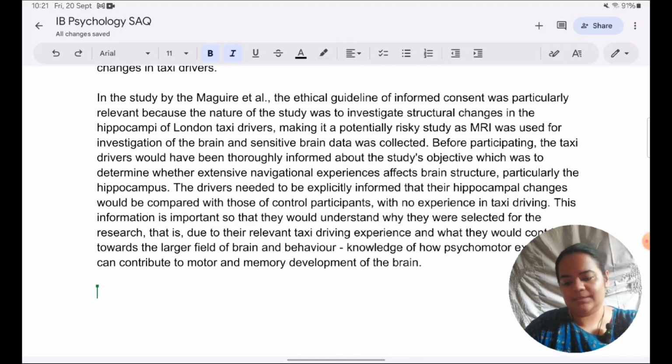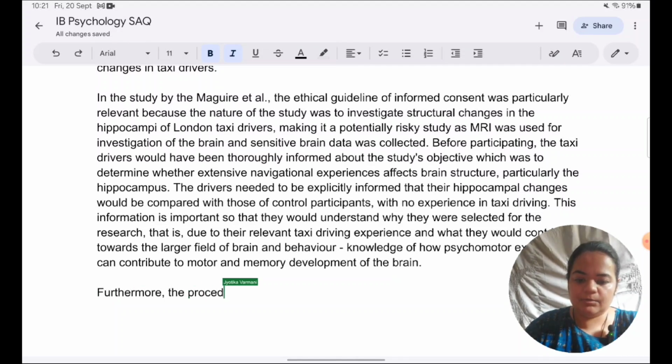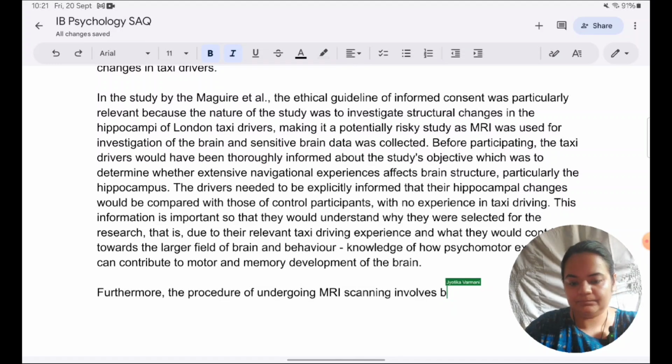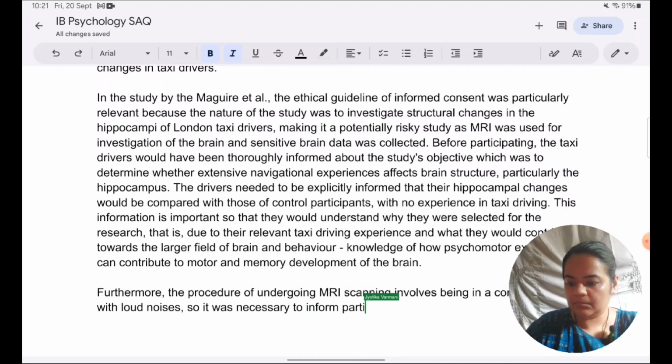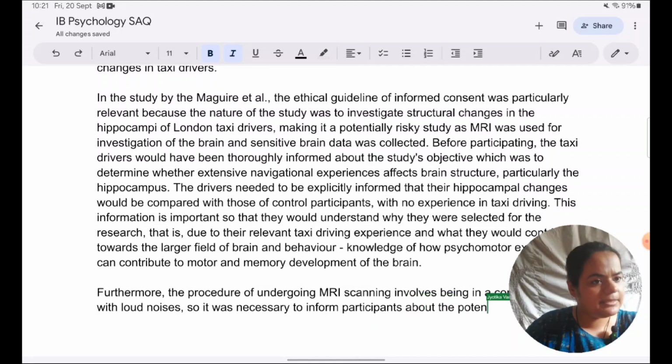So what I would say is, furthermore, the procedure of undergoing MRI scanning involves being in a confined space with loud noises. So it was necessary to inform participants about the potential discomfort or anxiety that this could cause.